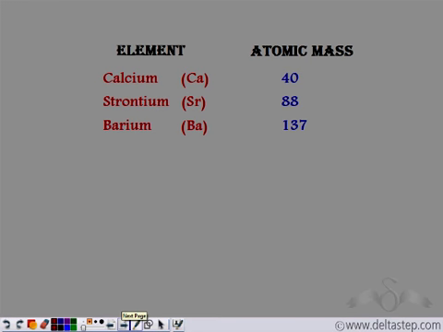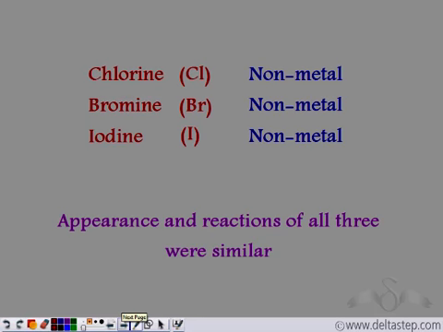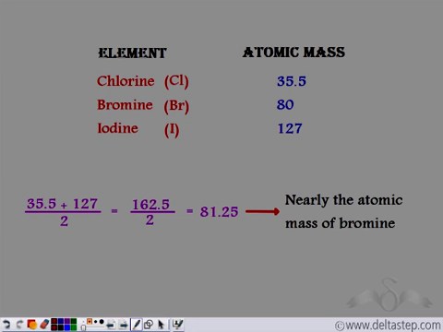Further, he observed that when he placed these three elements in increasing order of atomic mass and took the average of the first and the third element, he got 88.5, which was nearly equal to the atomic mass of strontium. He repeated this for another family of elements, chlorine, bromine, iodine. The three of them are non-metals and they show the same appearance and reactions. He continued the process for these three as well. He arranged them in increasing order of atomic mass and found the mean of the first and the third element. It came out to be equal to 81.25, which was nearly equal to the atomic mass of bromine.